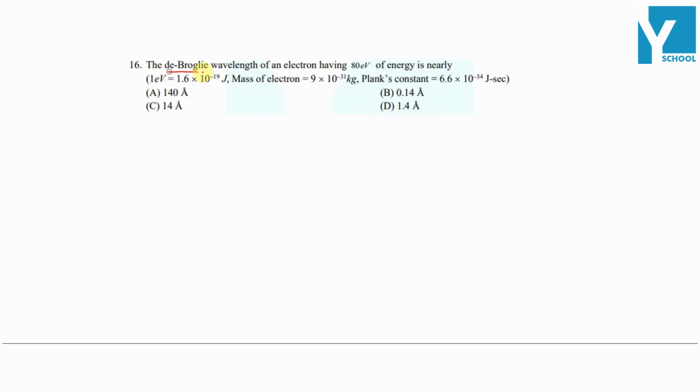The de Broglie wavelength of an electron having 80 electron volt of energy is nearly. The question asks: suppose there is an electron, and the energy of that electron is given, E is equal to 80 electron volt. Then what will be the de Broglie wavelength corresponding to that electron?